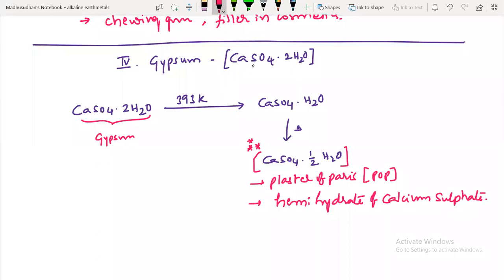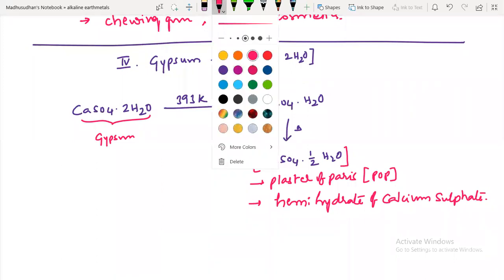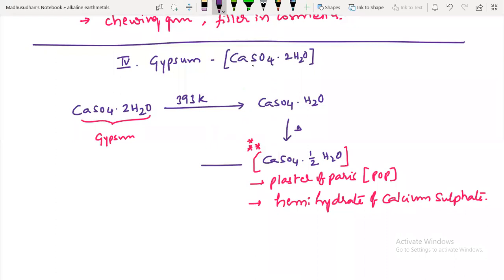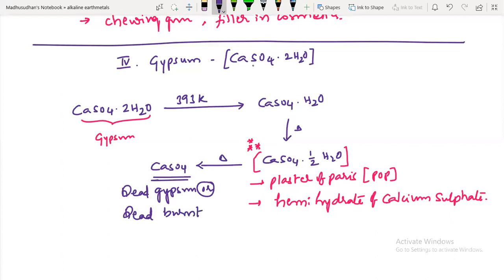So it is a highly important compound. On further heating, this calcium sulfate hemihydrate loses the other half mole of water molecule, and it is called simple calcium sulfate. This is also called dead gypsum, or sometimes dead burnt plaster.